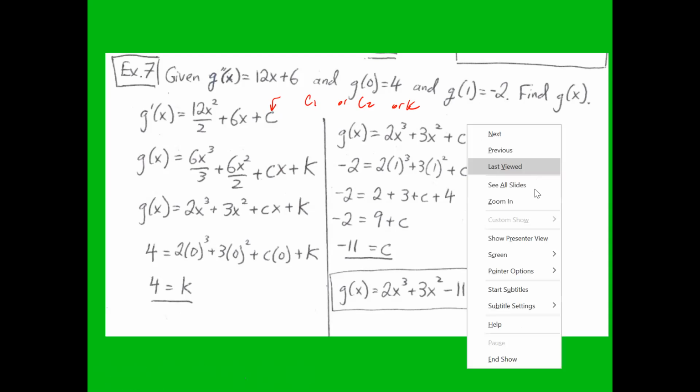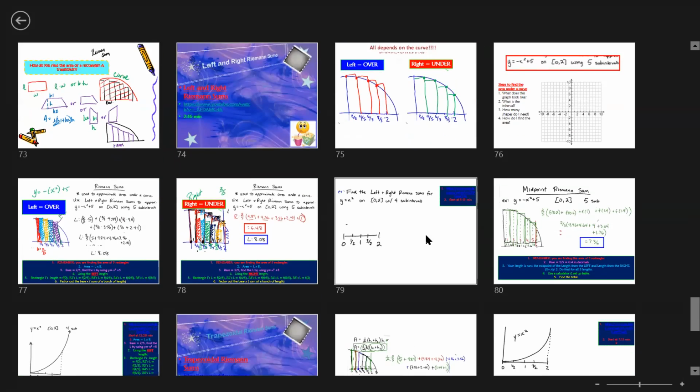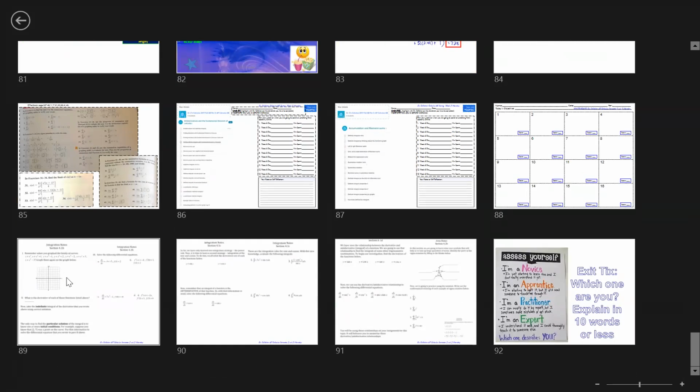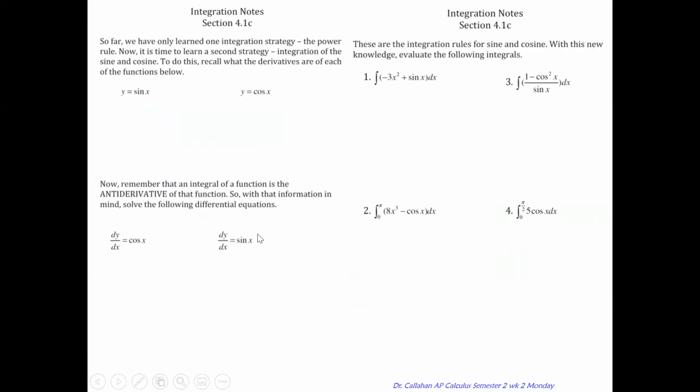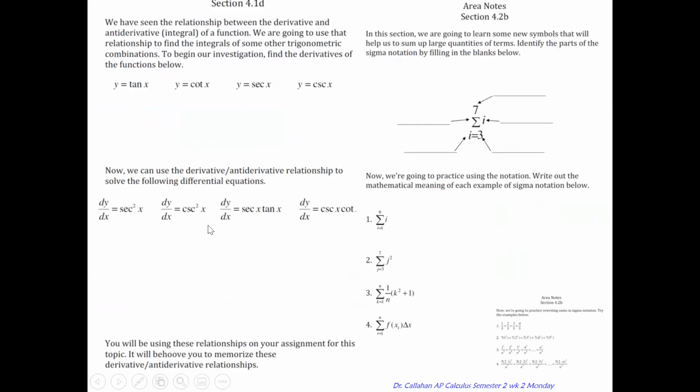All right, so at this point, we have gone over several examples. If you would like some additional practice, go on to this page right here, which is page 2, page 3, and page 4, and you do have some additional practice that you guys can do.